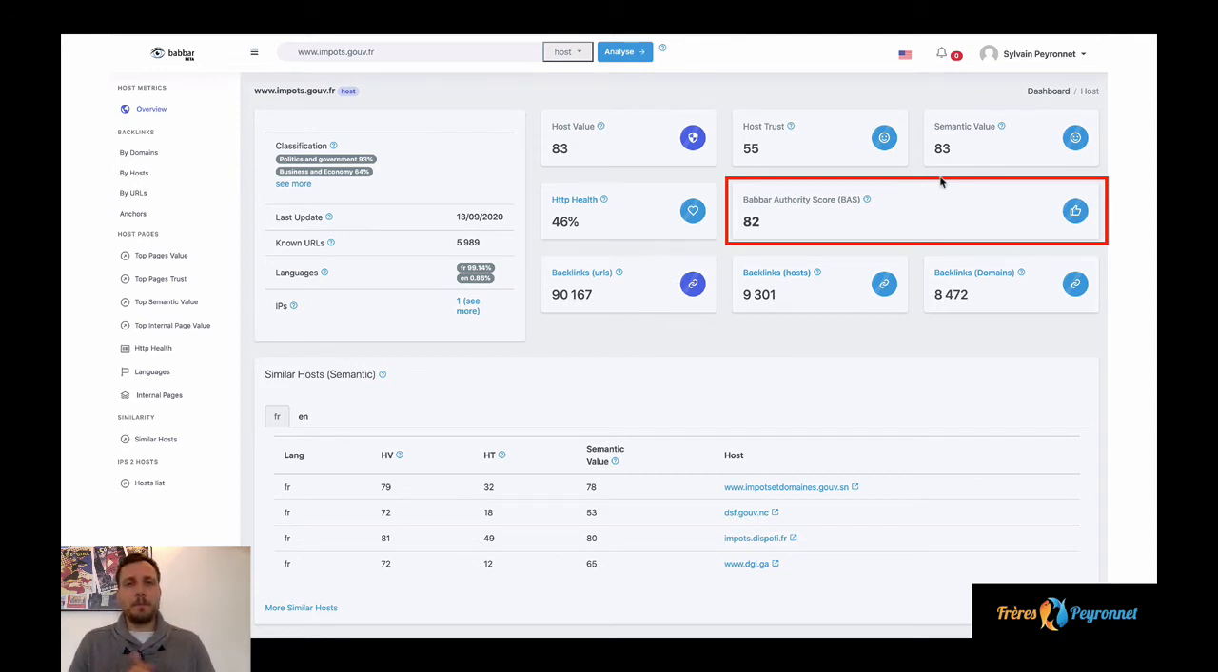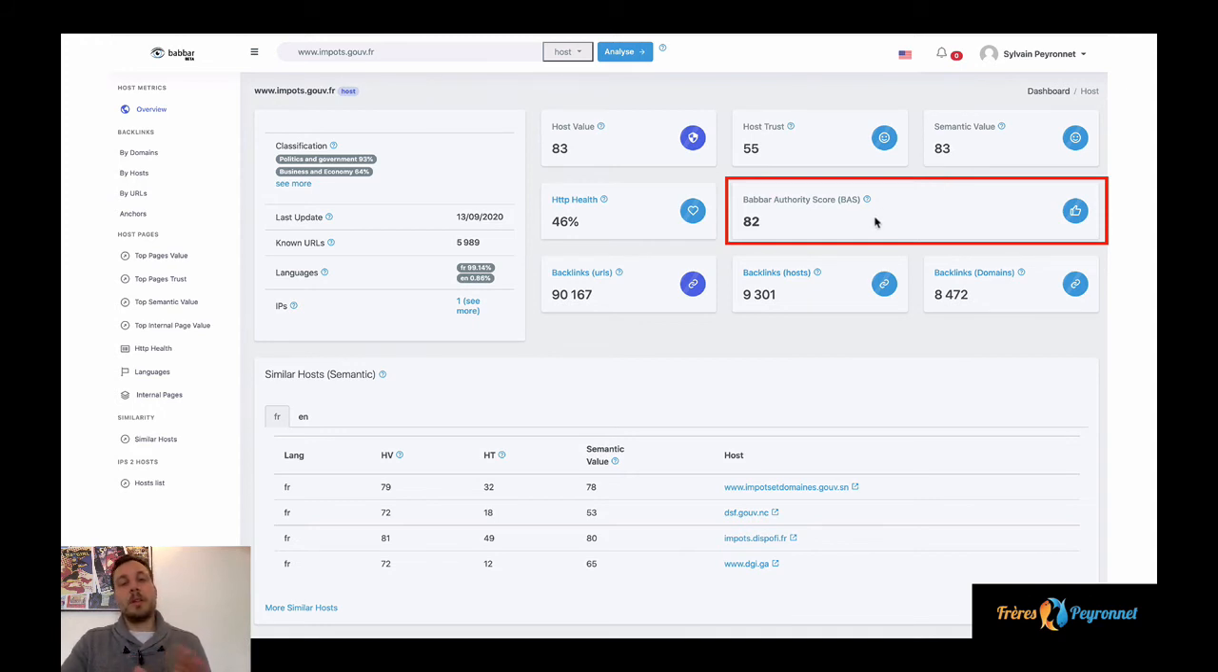Meaning that this Babbar Authority Score is just one score if you're trying to start a new linking strategy, to decide and arbitrate between two sites. Meaning that if you don't know how to compare sites with different popularity and trust, here you only have one score to decide which one is the best.